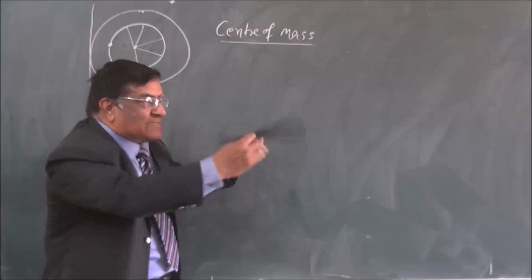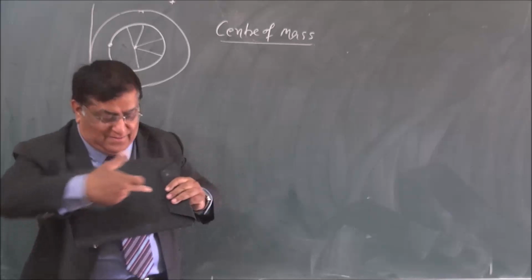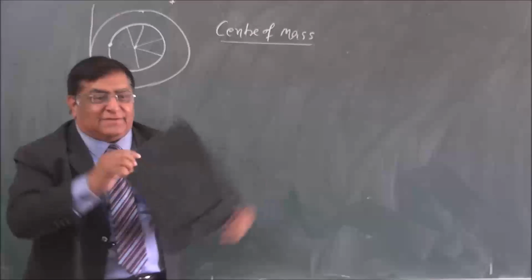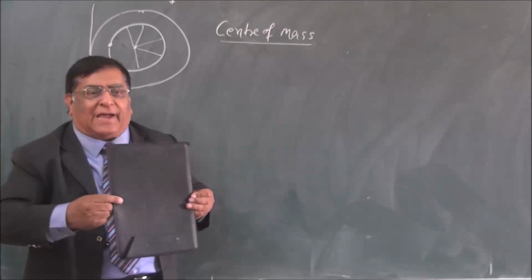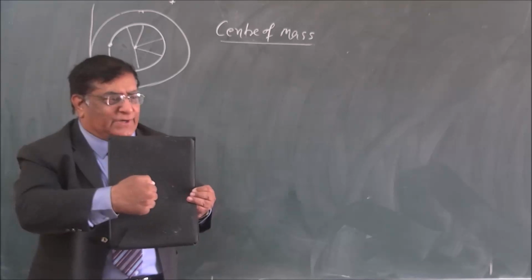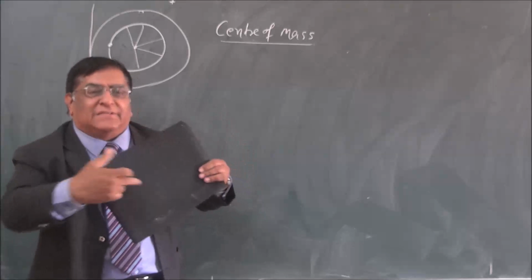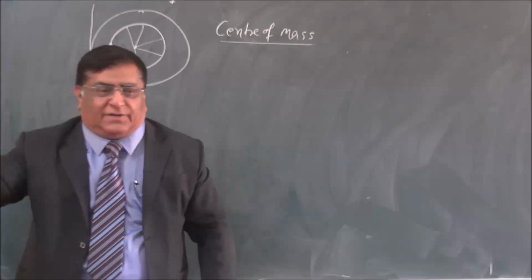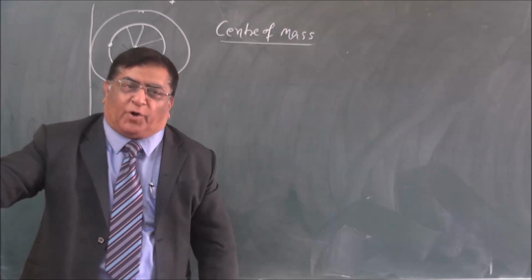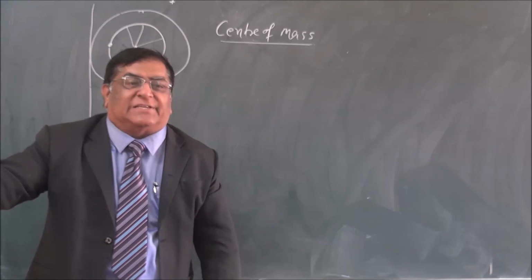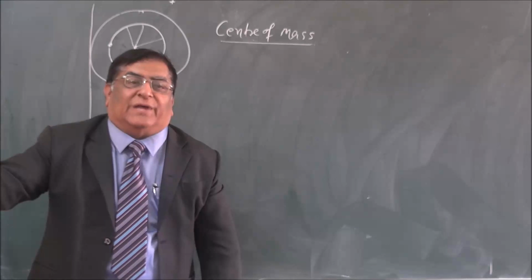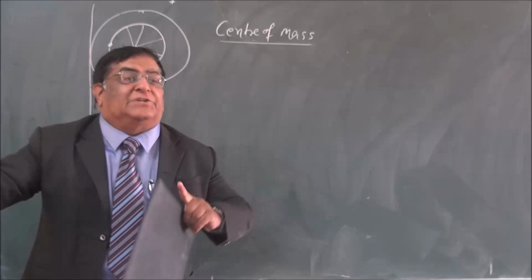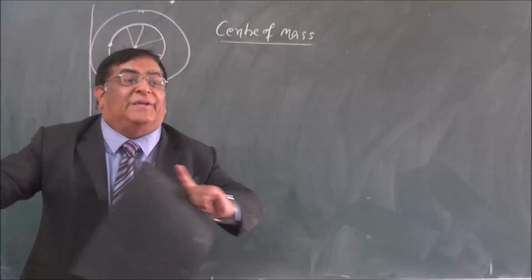When I am rotating it like this in the air, this is the line of rotation. There is a point here. If I rotate it like this, this is the axis, and all these points are moving, but there is a point at the center that is not. If I rotate like this, this is the point which is not moving. So for any rotation of a system of particles or a body, there is a single point which is not rotating, and that is known as center of mass. But a condition: it should be a natural rotation, free rotation.